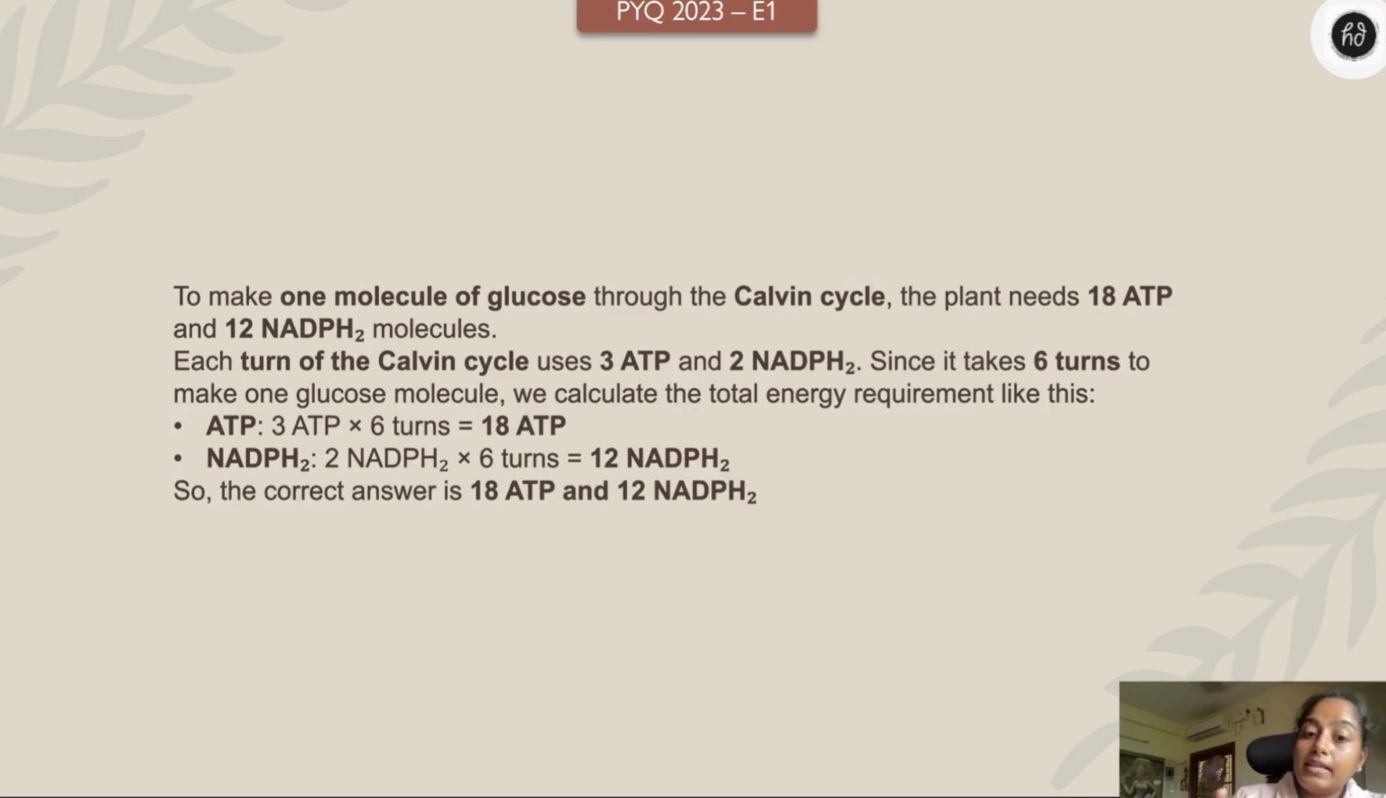Students, 3 ATPs take 6 turns, right? Since it takes 6 turns to make one glucose molecule, right? 3 ATPs, they are taking 6 turns. Likewise, 2 NADPH2, they are taking 6 turns. So 3 into 6, 18, and 2 into 6, 12. 18 and 12. So this is what is exactly happening in the Calvin cycle.